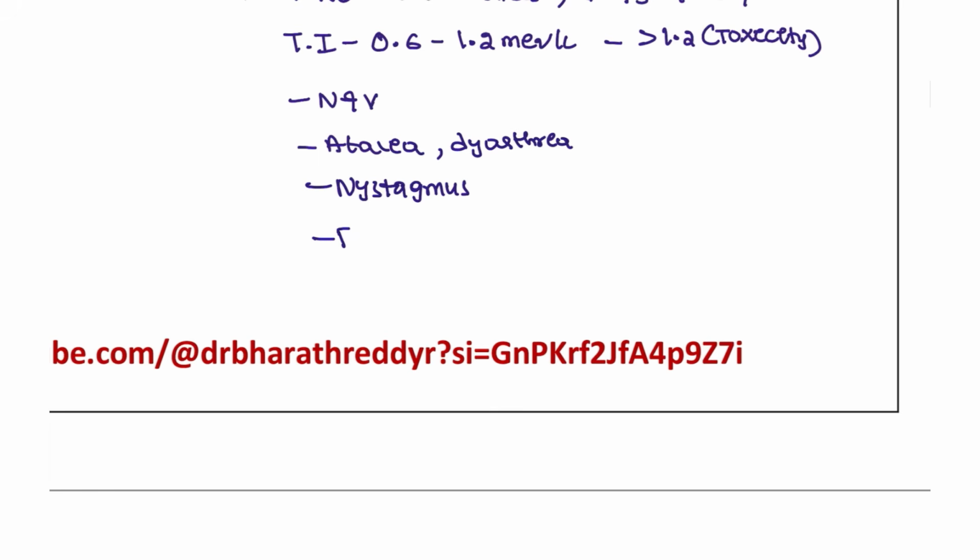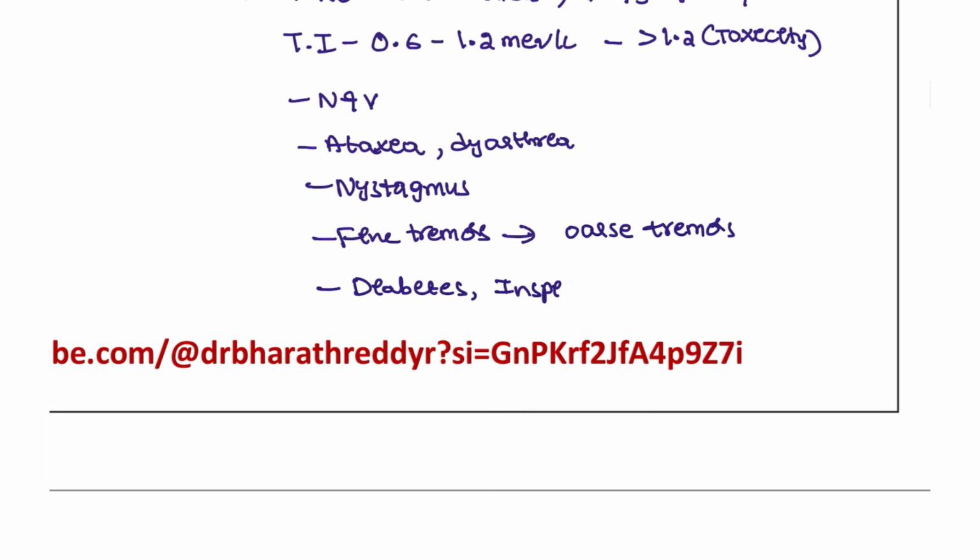Dysarthria is seen. Patient can have fine tremors, and if the toxicity increases, this can develop into coarse tremors. More commonly, they can develop diabetes insipidus. Diabetes insipidus is seen due to a nephrogenic cause, and other than that, hypothyroidism. Patient can have hypothyroidism.